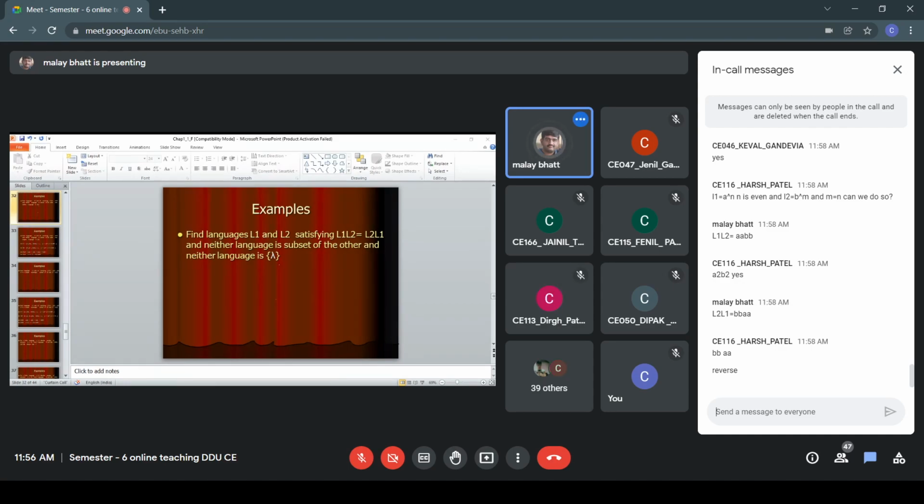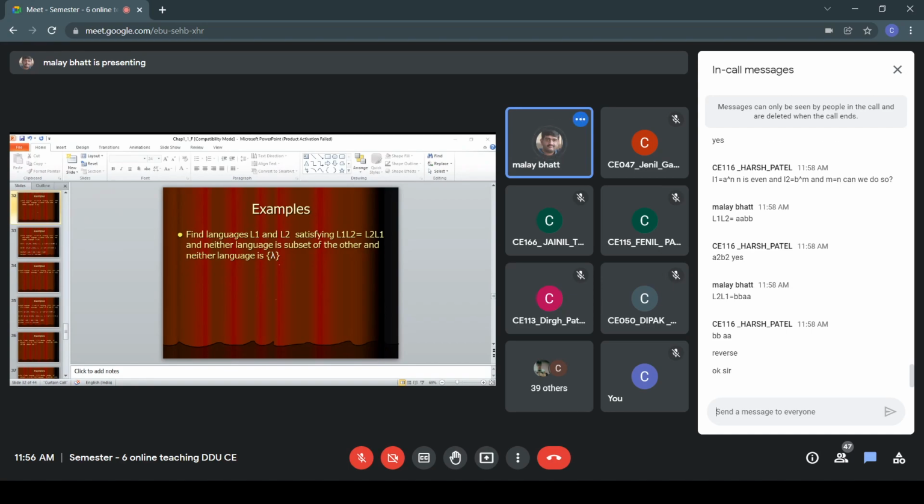So that's why we cannot use this as the valid example, right? If the question is like this, L1 L2 is equal to reverse of L2 L1, then you can give this as a valid answer, right?